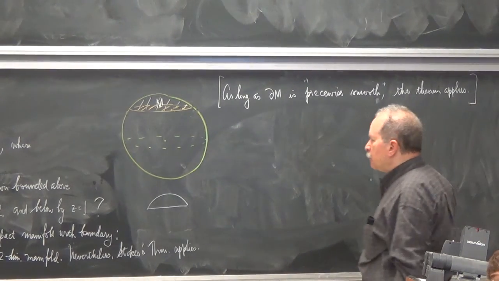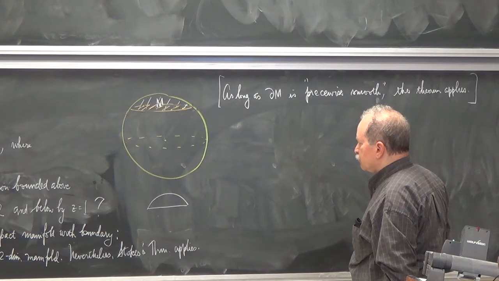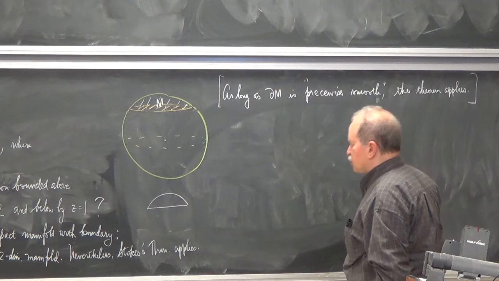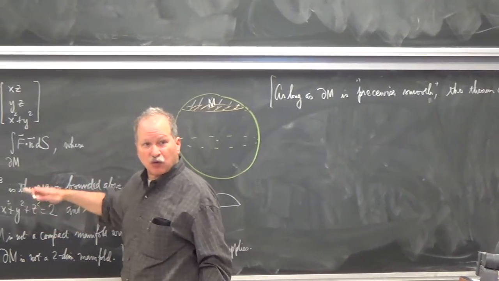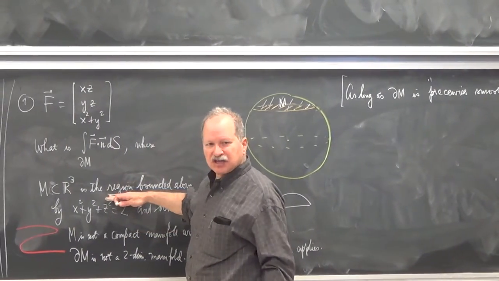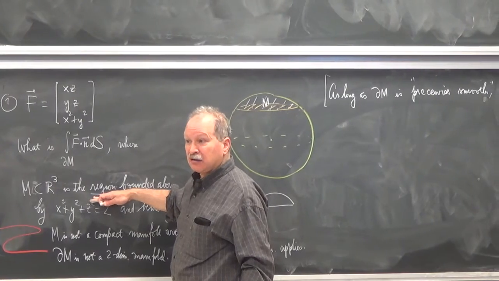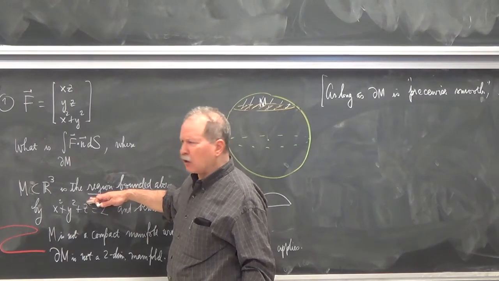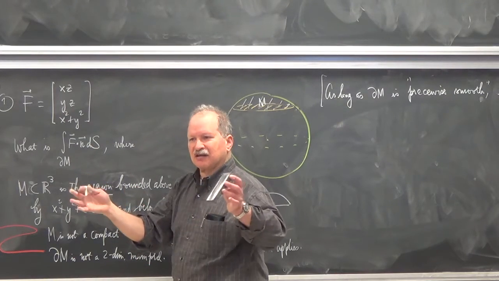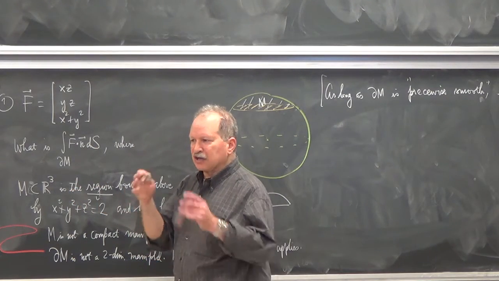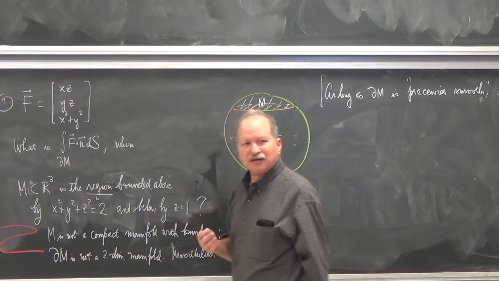So if we're going to break this into two pieces, how are we going to do orientation? How do we orient a region? If I don't specify otherwise, what's the natural orientation on a region in R^k? It's the closure of an open set. How do I orient an open set in R^k standardly?